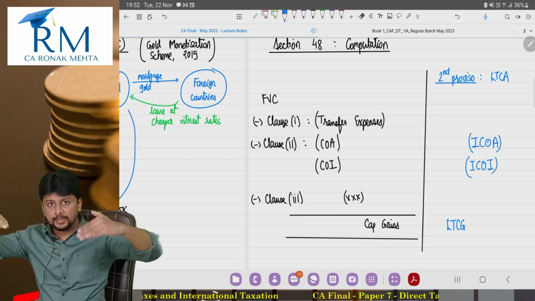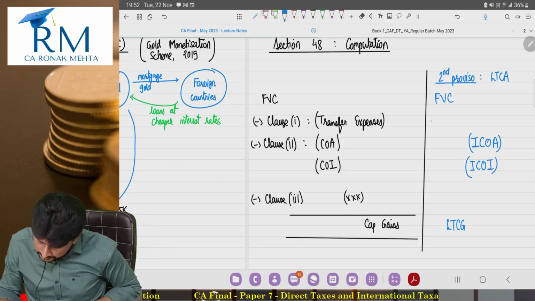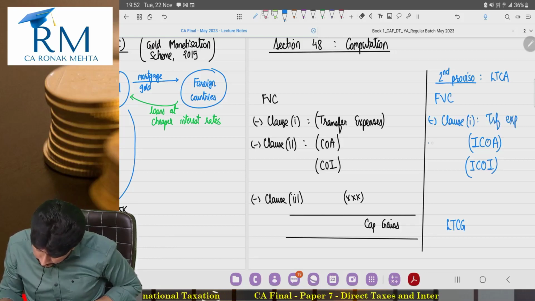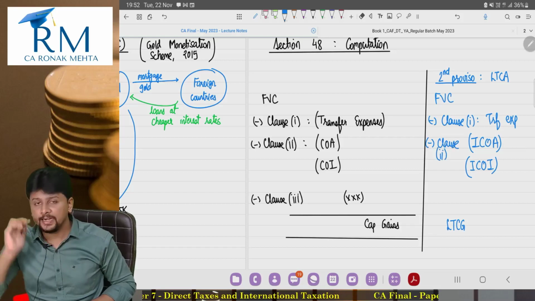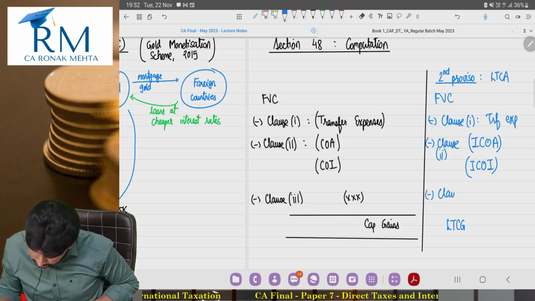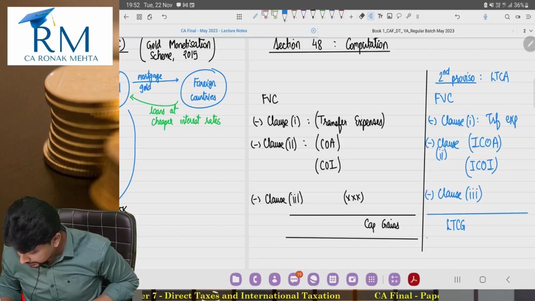So the entire formula remains the same. I will start with full value of consideration. Under clause number 1, I will definitely deduct transfer expenses, but clause number 2 will now be index cost of acquisition, index cost of improvement, and there will be no change as far as clause number 3 is concerned, and this will be my long-term capital gain.